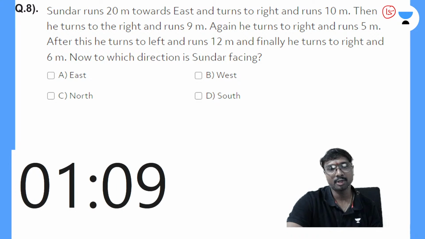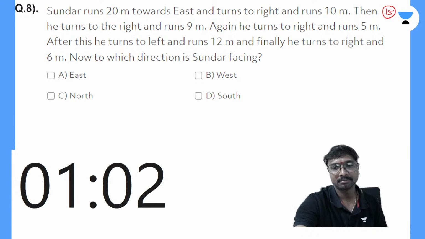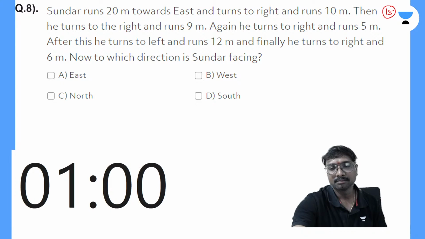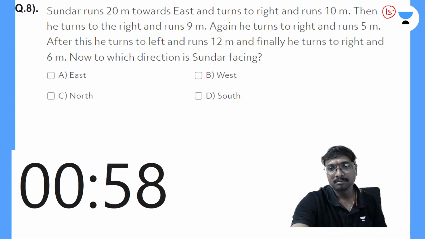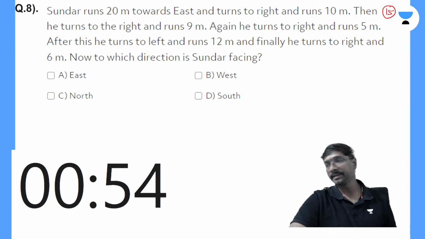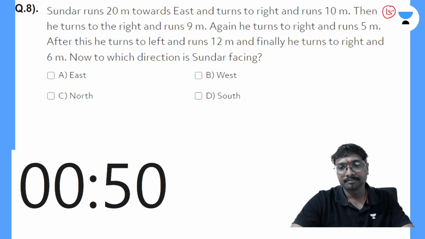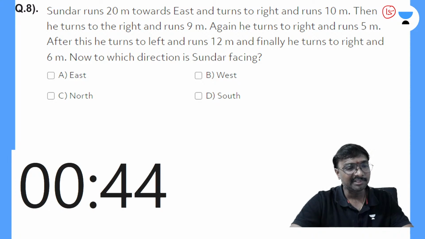North, question number 8, north, option C. Any other answer by others? One is at C. Forty seconds more time.